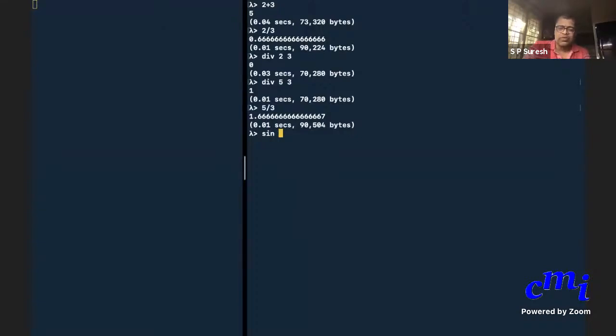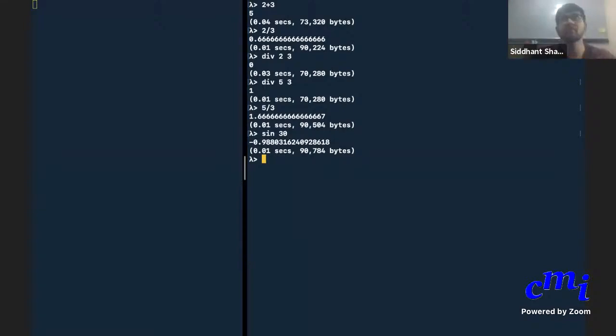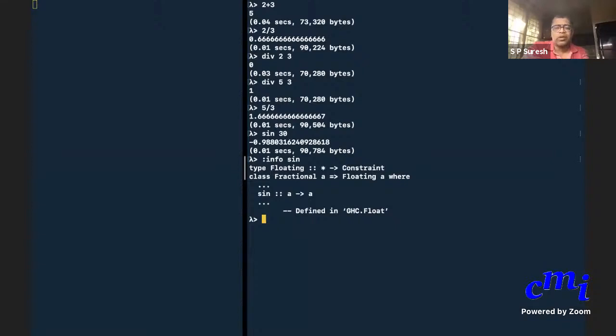You can ask for sine 30. Oh wow, it has a sine function. Why is it negative? Sir, it's in radians. Oh yeah, 30 might be in radians or something. At any point of time, if you want information about something, you can say info sine. I don't know what the sine means.